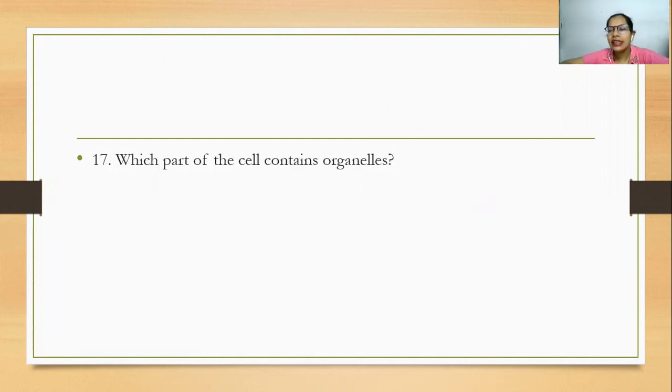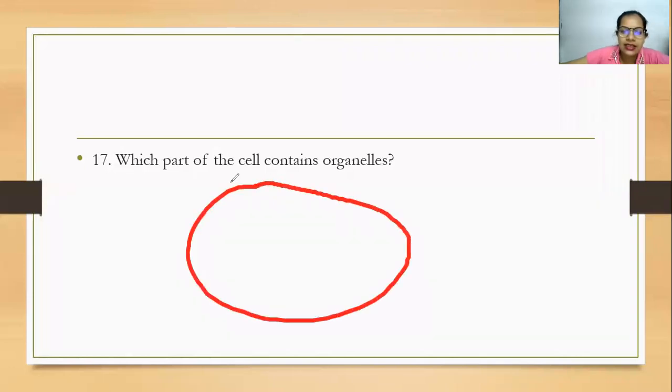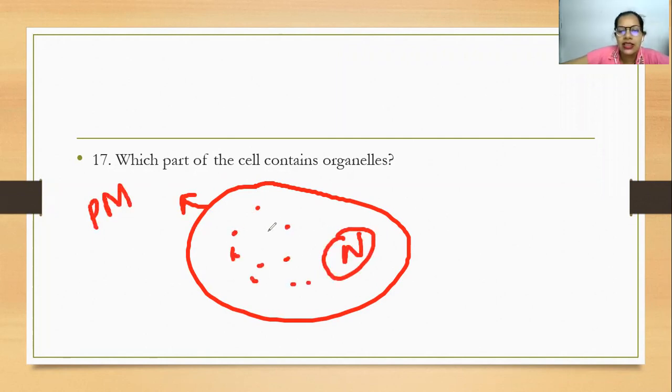Which part of the cell contains organelles? If you see the diagram over here, I'm sure everyone knows the answer. Let us say this is a cell. This is the plasma membrane, then you have the nucleus. What is present over here is called the cytoplasm.